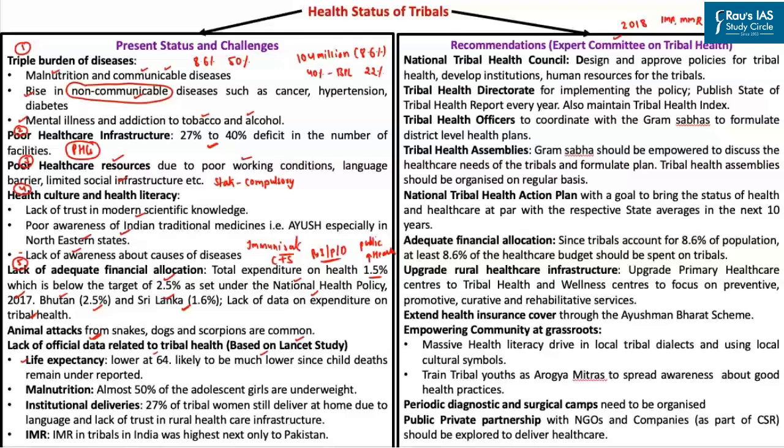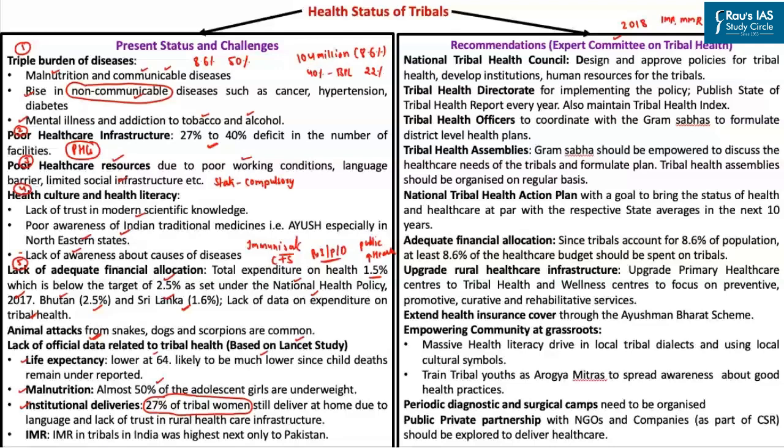Secondly, the malnutrition among the adolescent girls is much higher, wherein almost around 50% of the adolescent girls are malnourished. With respect to institutional deliveries, this expert committee pointed out that even today 27% of the tribal women deliver at home instead of delivering at the hospitals. The poor coverage of institutional deliveries is due to language barrier, due to lack of trust in the rural healthcare infrastructure, and so on.